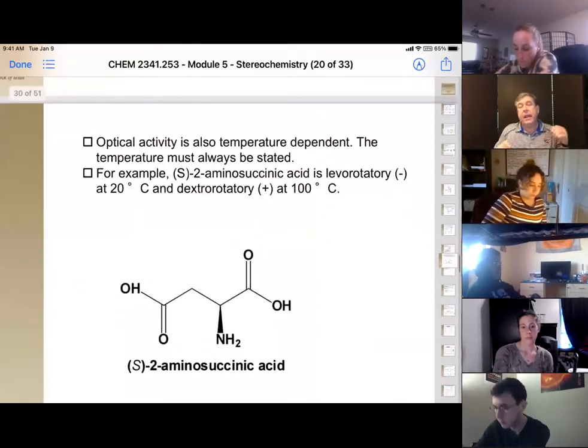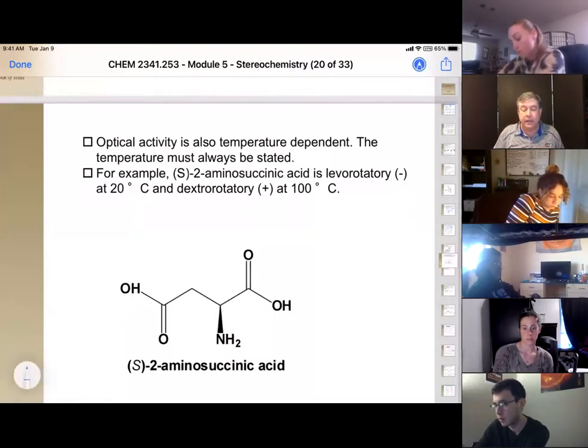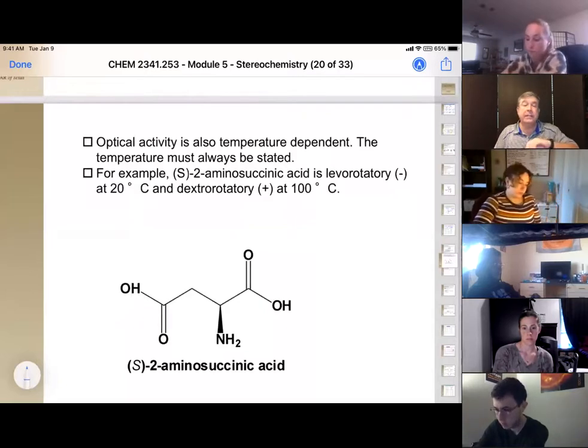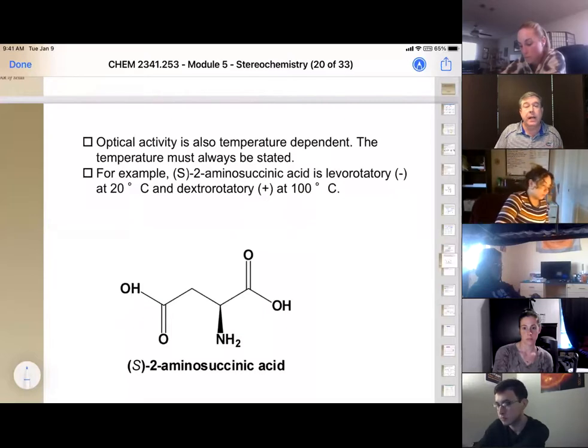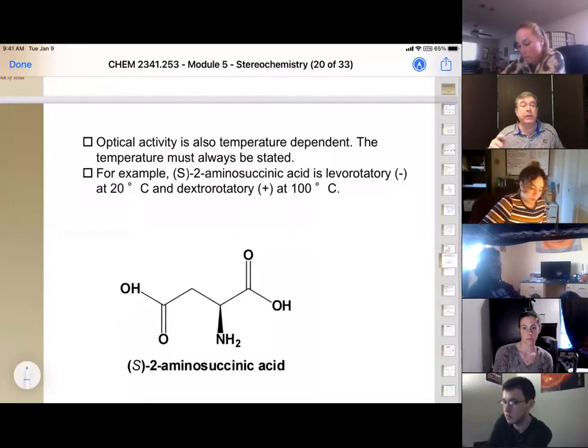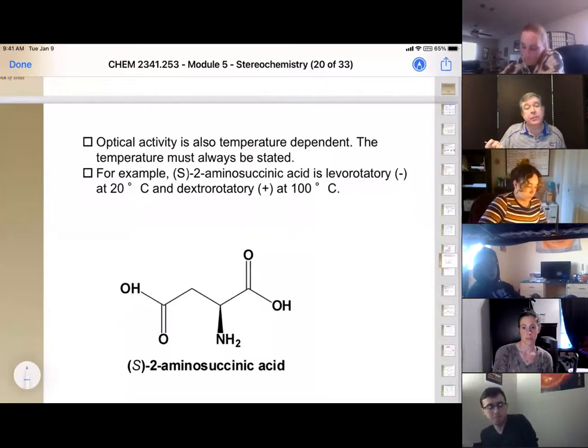Okay, now we also have to note the temperature because depending on how it's interacting with a solvent, it can change. So an extreme example of that is this aminosuccinic acid, which at room temperature rotates light counterclockwise, levorotatory. And once you heat it up to 100 degrees, it actually rotates light in the other direction. So that's why temperature is always important. And it's usually done at 20 to 25 degrees C.